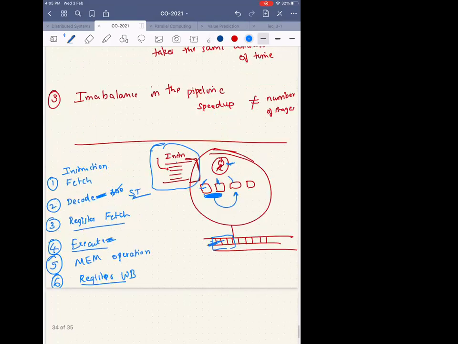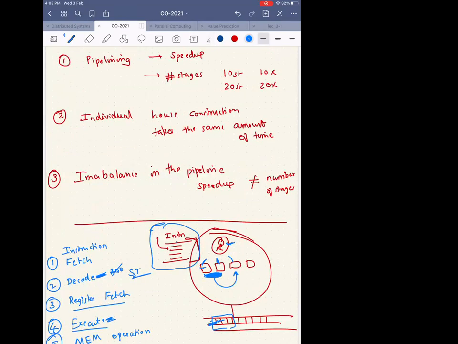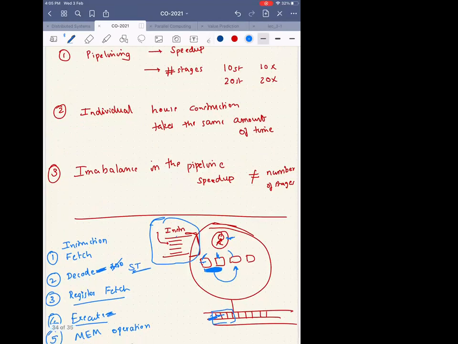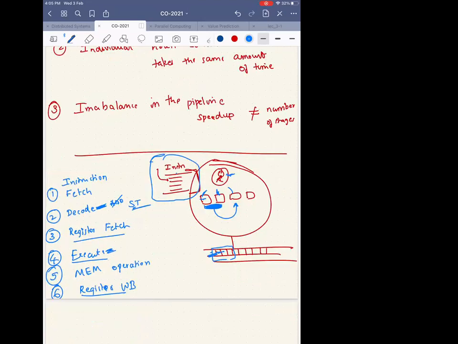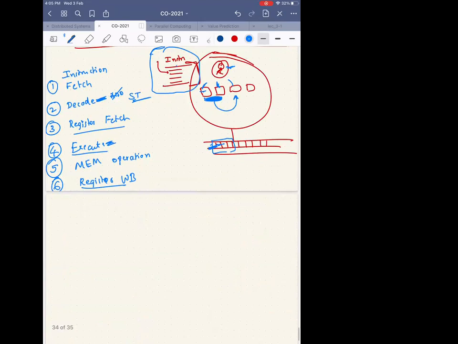In this register fetch and this MEM operation, aren't some instructions like load and store themselves fetch and store operations, so they can be under execute itself, right? Suppose you want to add two numbers, you're going to explicitly write first load into register, then add, and then store. So won't they all be included in execute? No, no, no. It's a good question. What you are asking is, if I have to add these two values, right? Is that what you're asking?